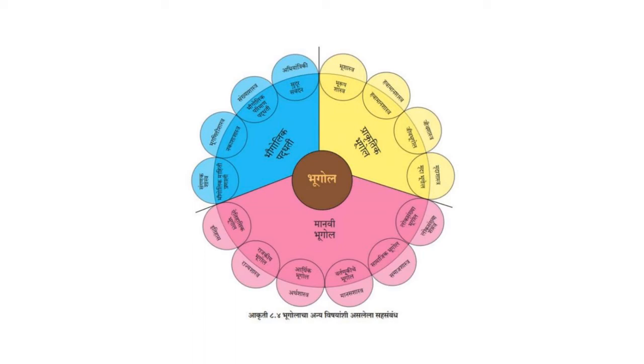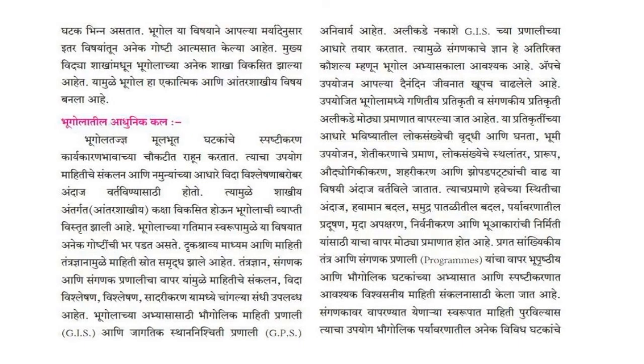Next is this diagram which is being discussed in this chapter. It is called as relationship of geography with other subjects. So it is called as भूगोलाचा अन्य विषयांशी असलेला सहसंबंध. So this part is also eliminated this year. So the explanation of this, that is relationship of geography with other subject, is also eliminated along with this, which is on page number 79.